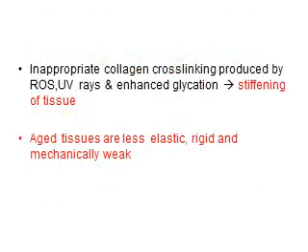Inappropriate collagen cross-linking produced by the reactive oxygen species, ultraviolet rays, and the enhanced glycation will produce stiffening of the tissue. Then aged tissues are less elastic, rigid, and mechanically weak. So as age advances, tissues become less elastic and rigid, and they are mechanically weak. You can see in old age people the skin elasticity is lost, and similarly the bone becomes rigid and easily friable.